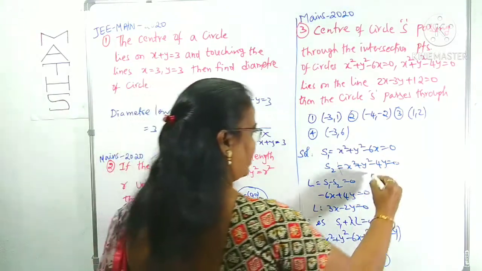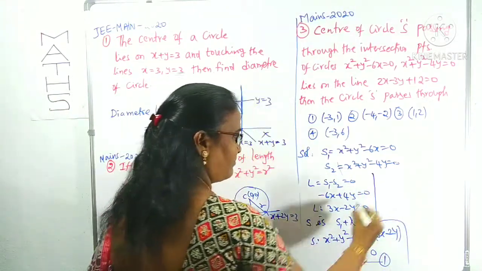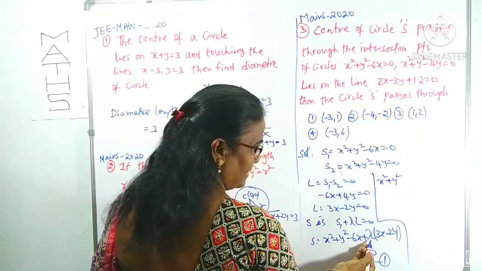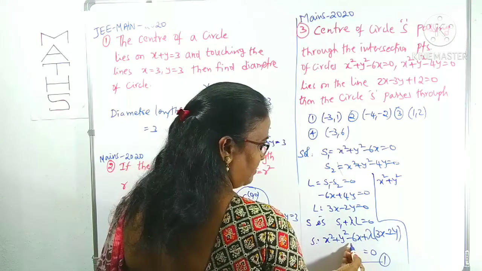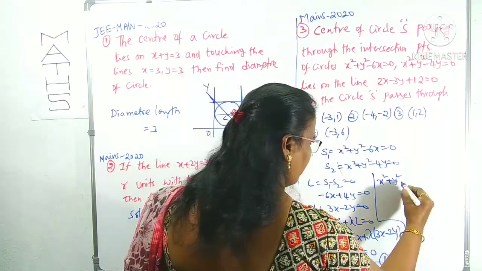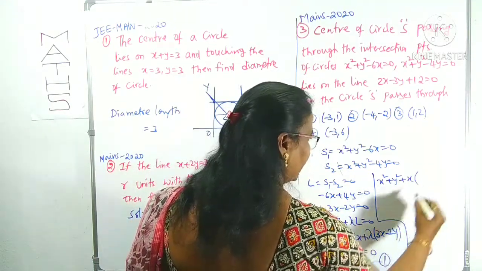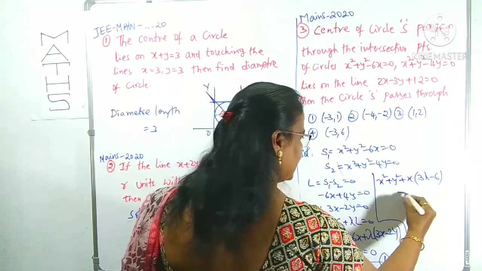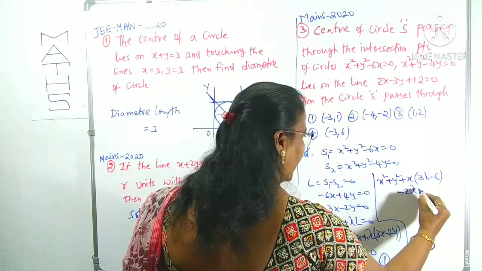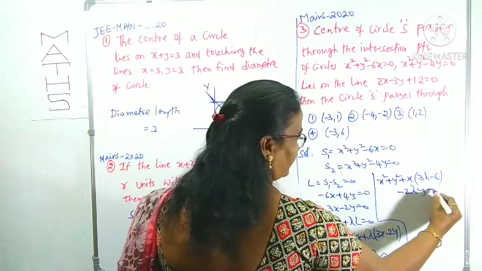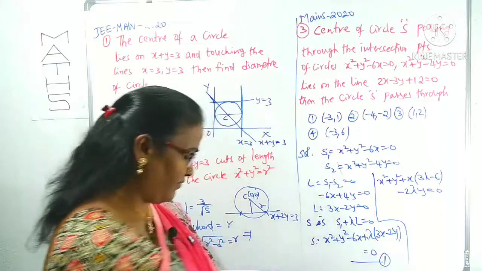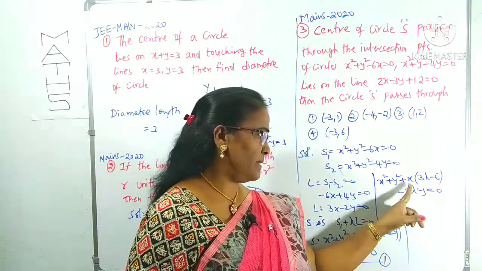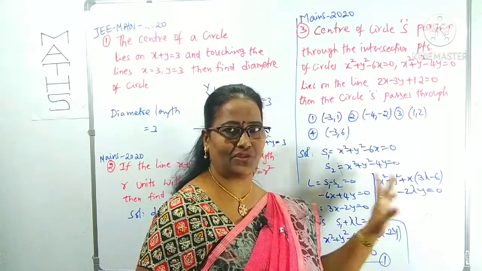To find the center, we can rewrite this in the form of x square plus y square. The x terms are lambda 3x and minus 6x; taking x common, that is 3 lambda minus 6. The y term is minus 2 lambda y equals 0. Now it is in the form of the general equation of a circle: x square plus y square plus 2gx plus 2fy plus c equals 0.